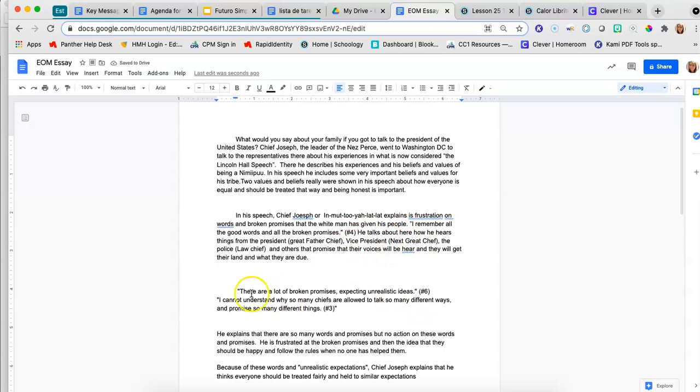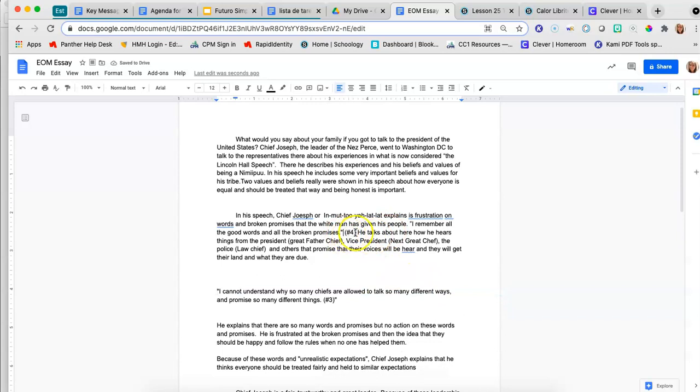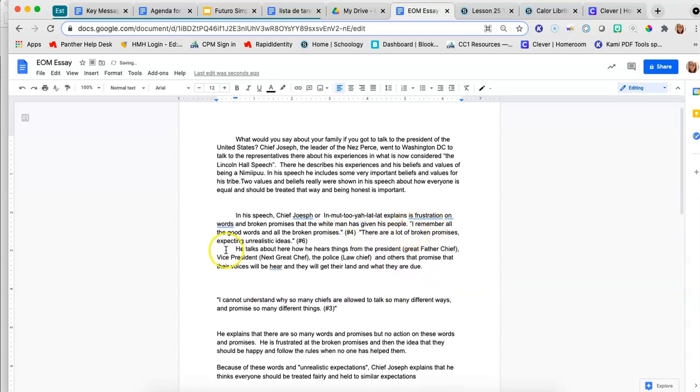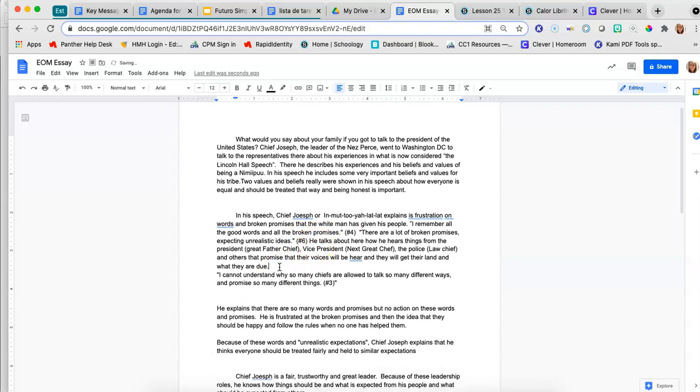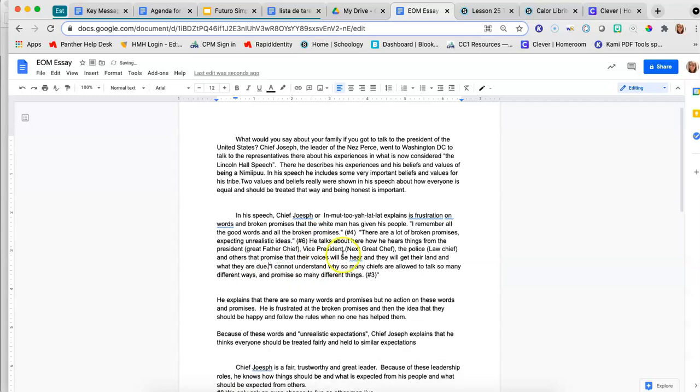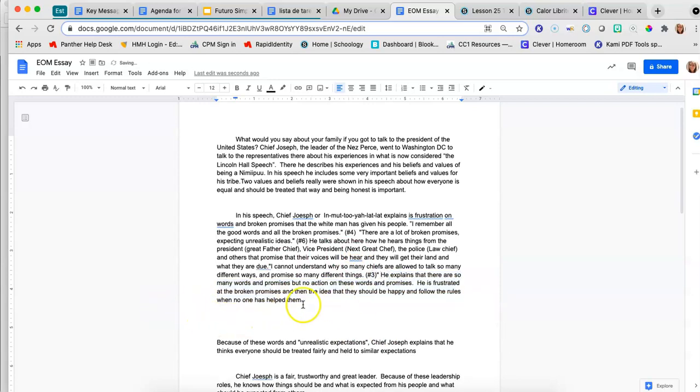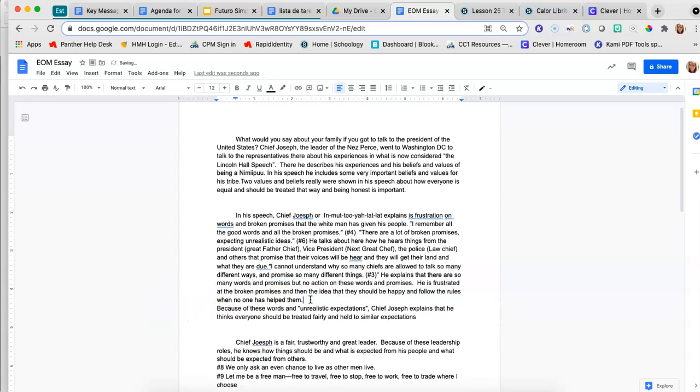So then I said, actually, I also wanted to include this quote. So I have 2 quotes here. Chief Joseph says, I remember all the good words and broken promises. There are a lot of broken promises expecting unrealistic ideas. And like I said, I put them in quotes and then what page or what paragraph I found them in. So number 4 or number 6. Then I talked about my elaboration. Same thing. I'm going to make sure I quote my next bit of evidence, and I have my elaboration that I had written in complete sentences in my guide, and so I'm going to just reorganize it.